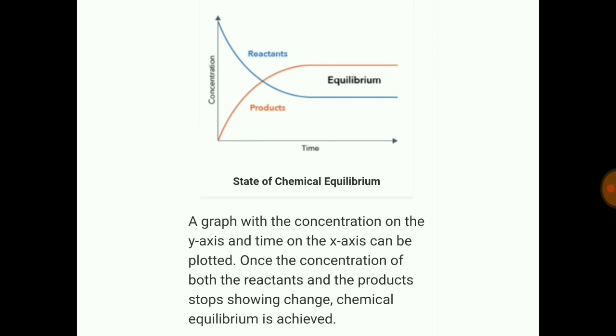Here is the graph which shows the equilibrium state, which shows how the concentration of reactants and the concentration of products changes with time. In this graph, the concentration is on the y-axis and the time is on the x-axis. Once the concentration of both the reactants and the products stops showing change, that is, they become parallel, chemical equilibrium is achieved. That is, the rate of forward reaction is equal to the rate of reverse reaction in this case.